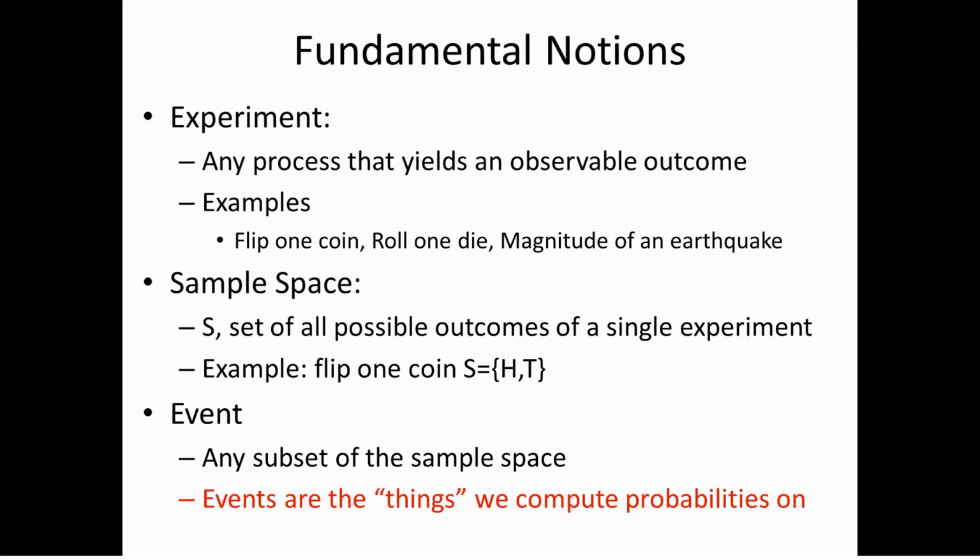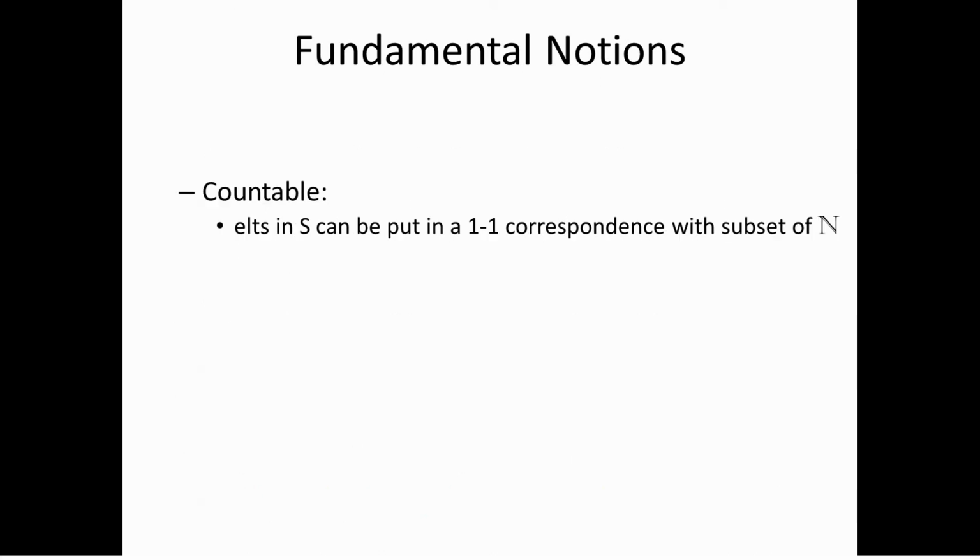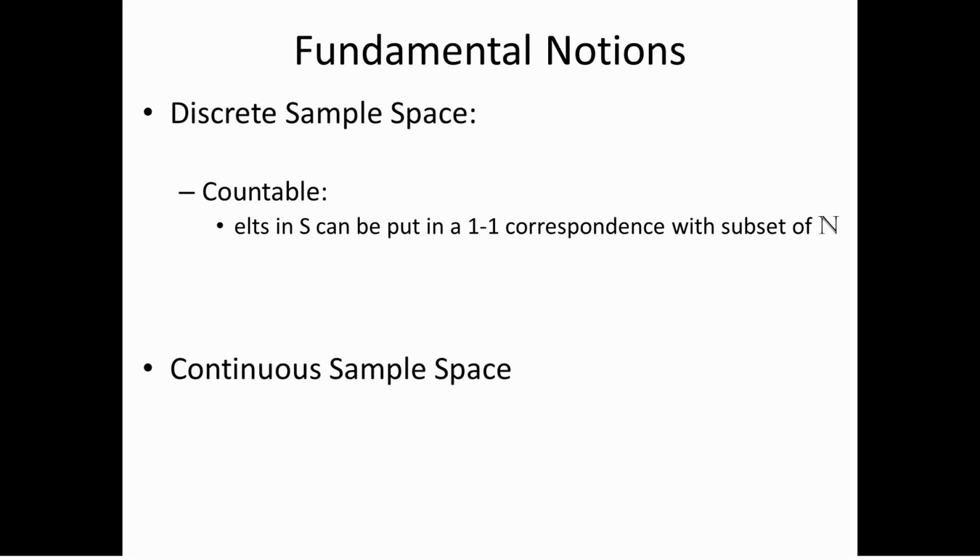So to understand that, we need a little better characterization of the sample spaces. We can talk about discrete sample spaces and continuous sample spaces, and they're important because they have different types of sample spaces and the events are going to be very different. A discrete sample space is a sample space where the number of possible outcomes in a single experiment are countable.